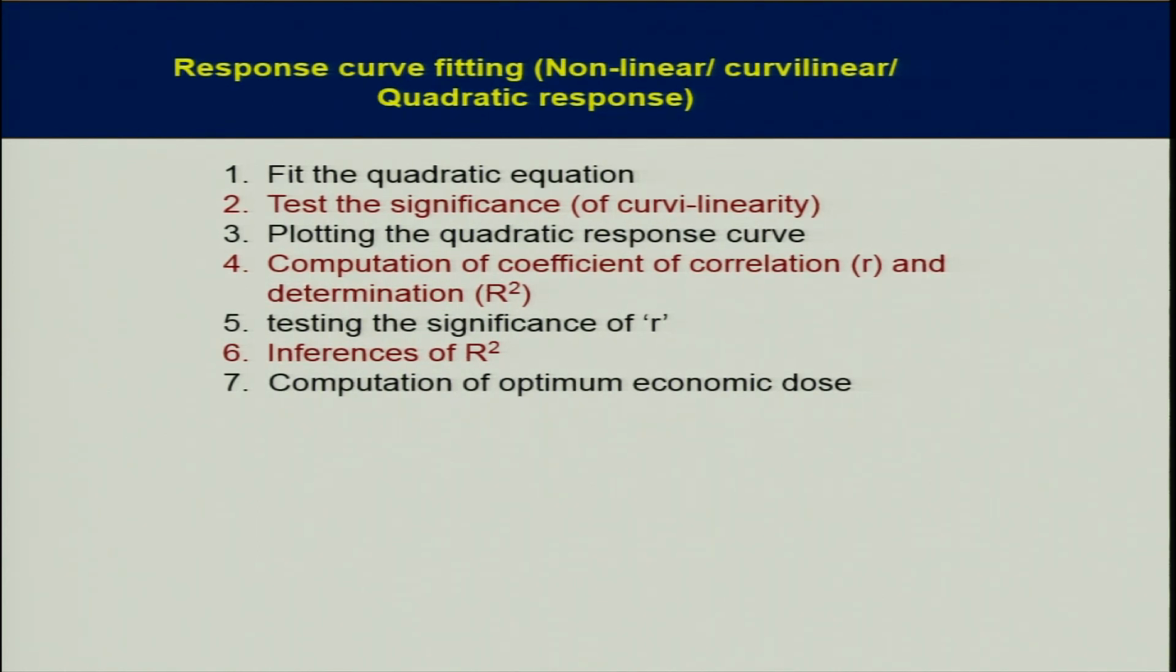Now softwares, computer, models are available. Even you can do everything in Excel now. Computation of coefficient of correlation and determination. Testing the significance of R, some inferences, and then we can compute the optimum economic dose. So these are the steps actually required to calculate the optimum economic dose.